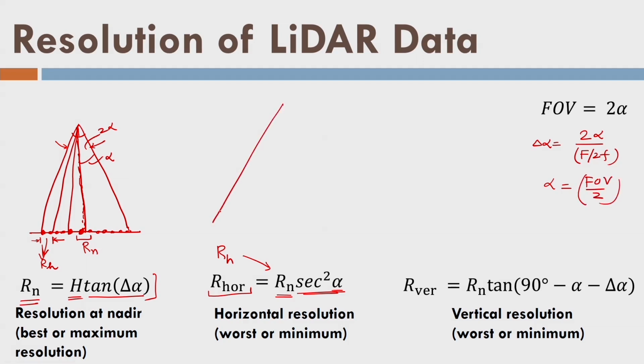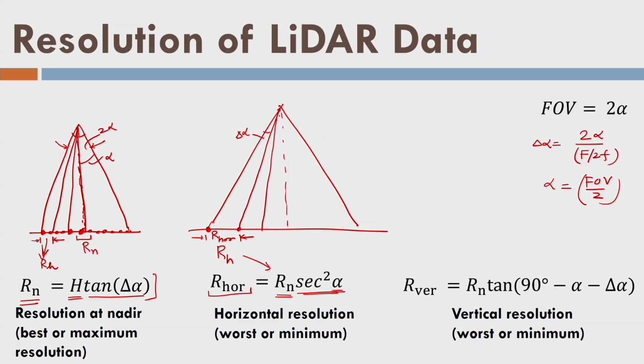So we have determined that there is a horizontal resolution here for the given delta alpha. This is delta alpha, and so we have higher spacing here. So it is the worst case resolution R horizontal. Now for the same delta alpha, I have very high resolution over there. So this is Rn at nadir. Now what about the vertical resolution? So let us say there is a building like this, and then these pulses are fired like this.